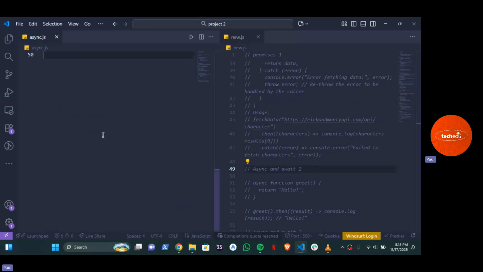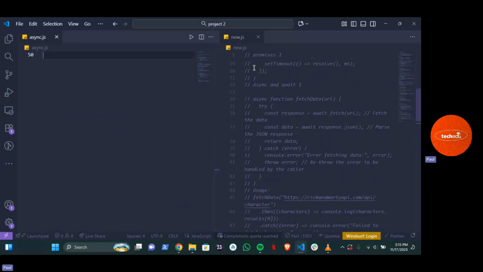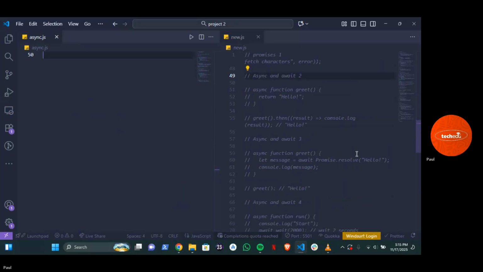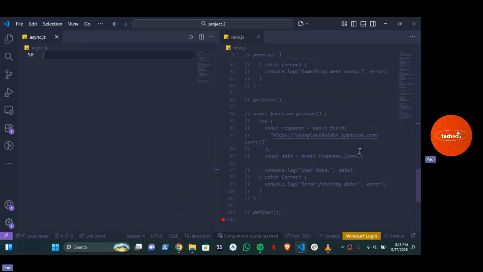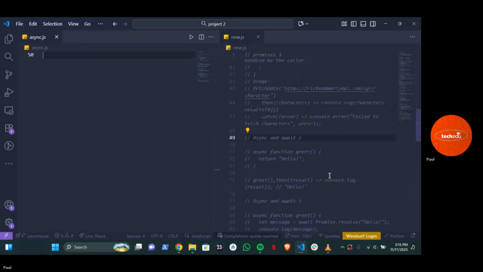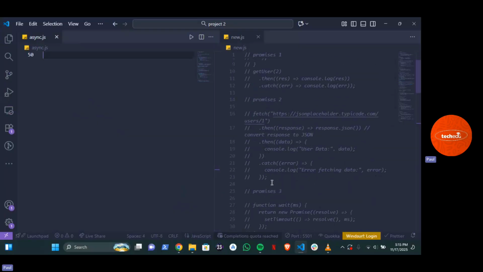Now, in this case, I am trying to call this async. Now, let's call this async and await function. Now, in this asynchronous function, I want to actually use something that doesn't really need async and await first. I think I have an API here. I'm not really sure. Okay, let me go up. I think it's in promises. Good. It should be in promises. Now, let's say I want to fetch a particular. There's a way in JavaScript to use.